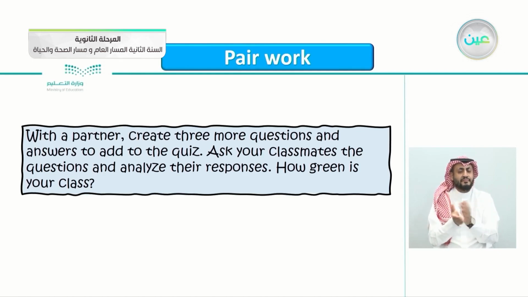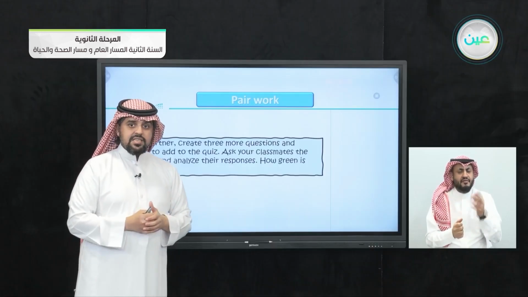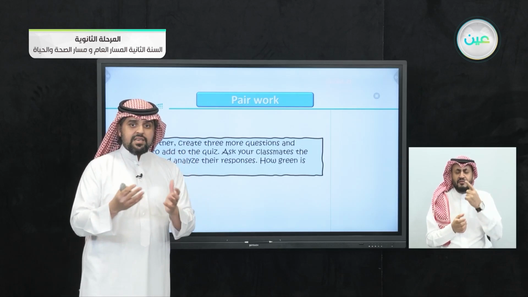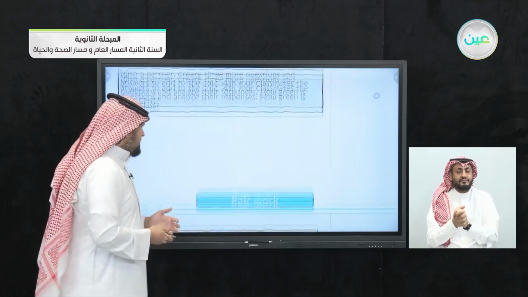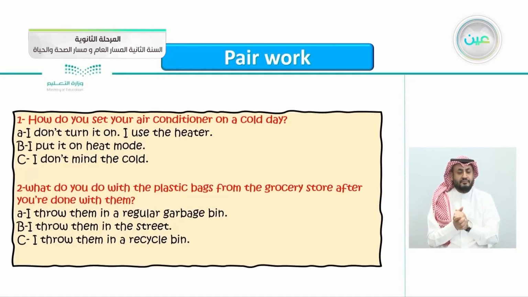Write 3 questions, each with multiple answers, just like the questionnaire here, to see how green your class is. I wrote just 2 as an example, and you can write 3 others. For example, the first one: how do you set your air conditioner on a cold day? Not on a hot day, on a cold day.